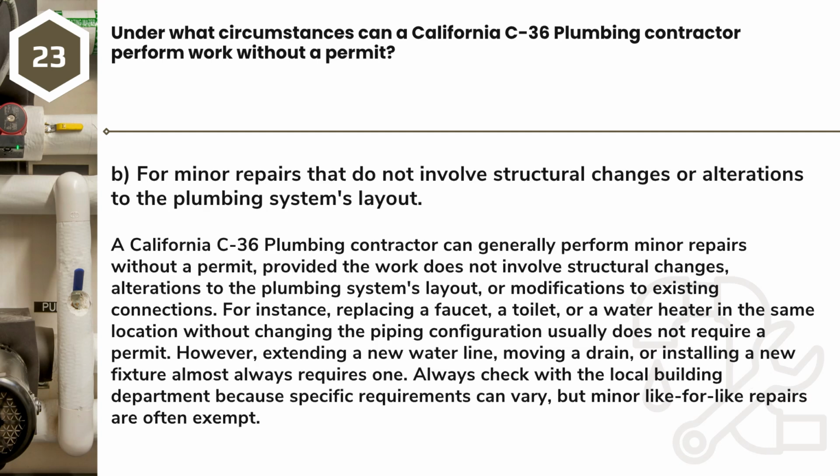B. For minor repairs that do not involve structural changes or alterations to the plumbing system's layout. A California C-36 plumbing contractor can generally perform minor repairs without a permit, provided the work does not involve structural changes, alterations to the plumbing system's layout, or modifications to existing connections. For instance, replacing a faucet, a toilet, or a water heater in the same location without changing the piping configuration usually does not require a permit.